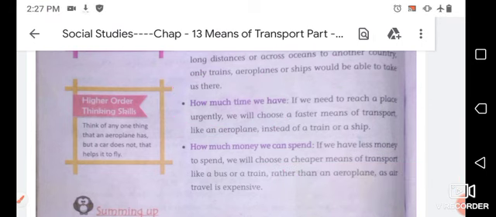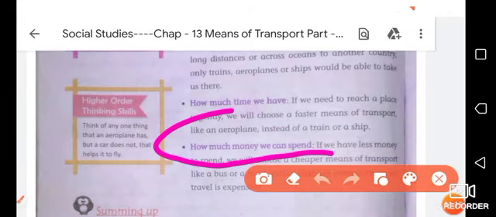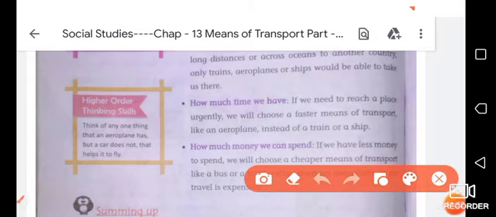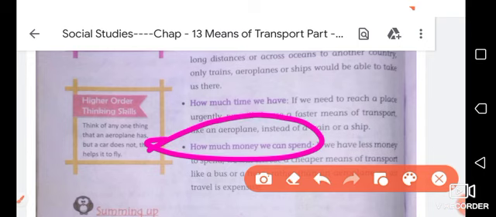Next thing is how much money we can spend. It is also a very important factor that decides our choice. If we are very rich, we can spend lots of money, then we will choose a very costly means of transport. If we can spend only a very little amount of money, then we will choose the cheap means of transport.